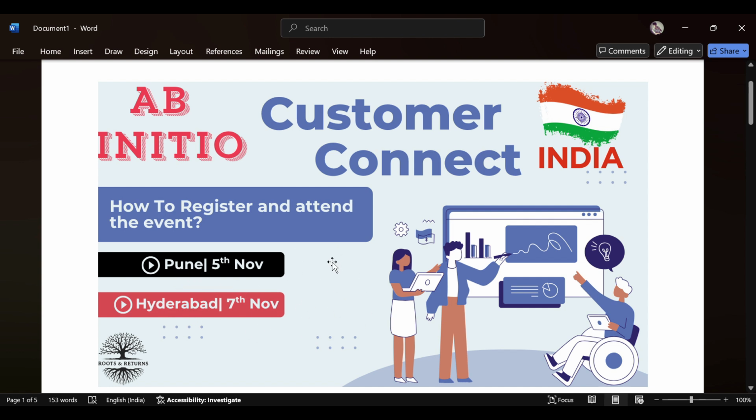So we'll see how to register for this event, and what are the main key takeaways from this event. I'll share this information with you today so that you might be aware of this Abinitio community, and what the latest news is that's going on in the Abinitio community.